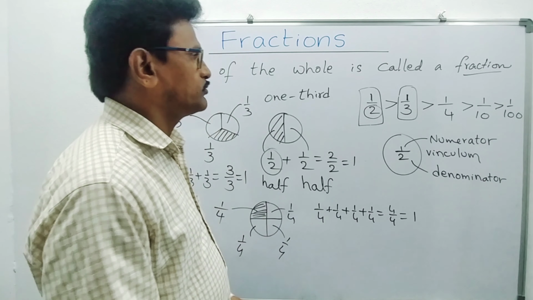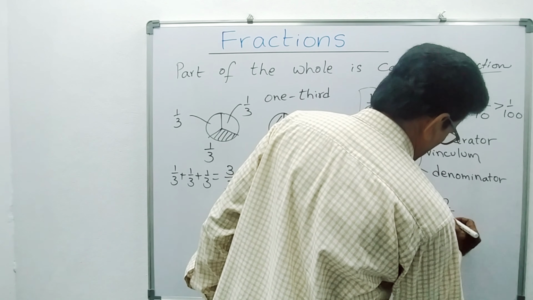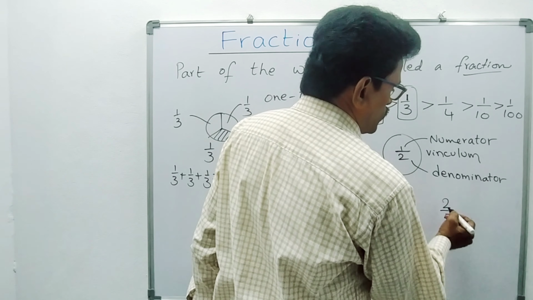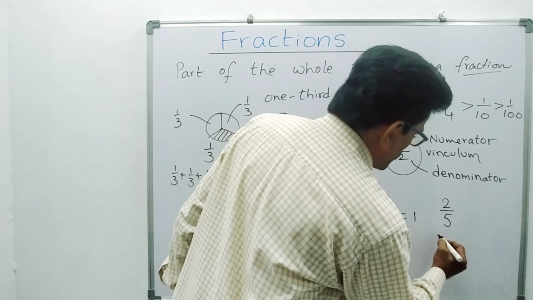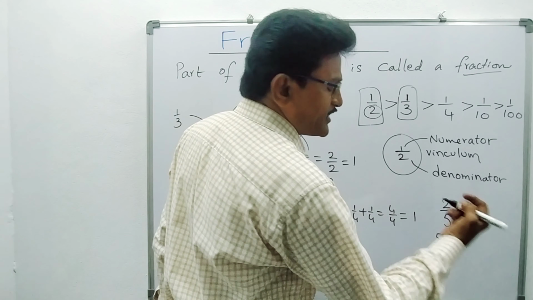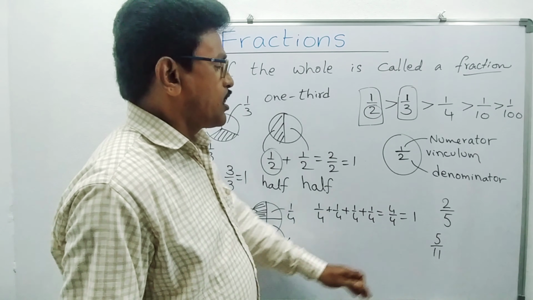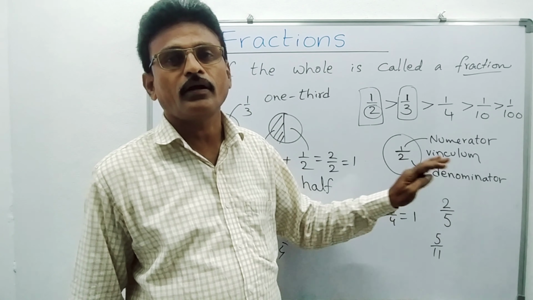Now if you observe 2 by 5, here 2 is the numerator, 5 is the denominator. In 5 by 11, 5 is the numerator, 11 is the denominator. So above the vinculum, numerator; below the vinculum, denominator.